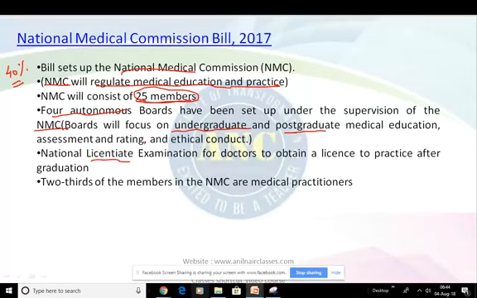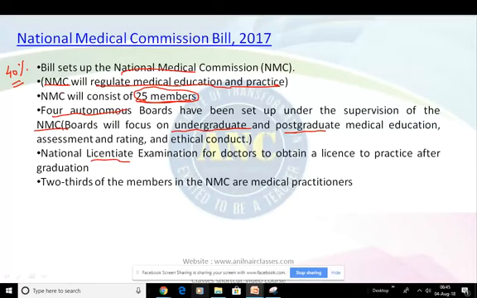So state medical councils will receive complaints relating to professional or ethical misconduct against a doctor. If the doctor is aggrieved by a decision of the state medical council, he may appeal to successively higher levels of authority. Apart from this, two-thirds of members in the NMC should be medical practitioners. So that is why it has been defined that they have to be medical practitioners.